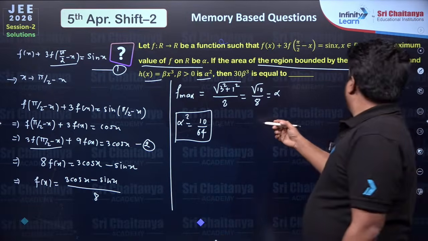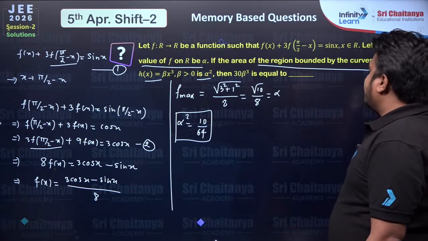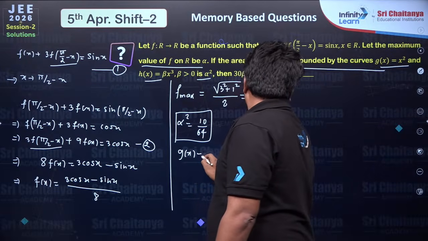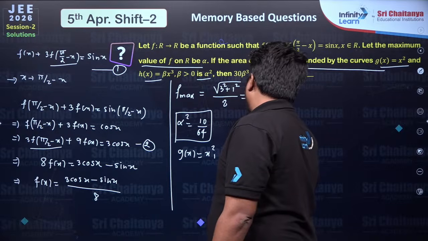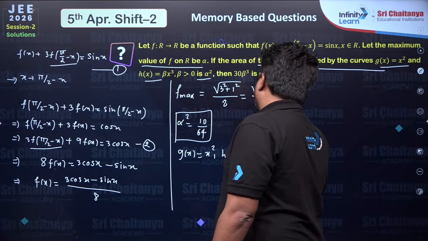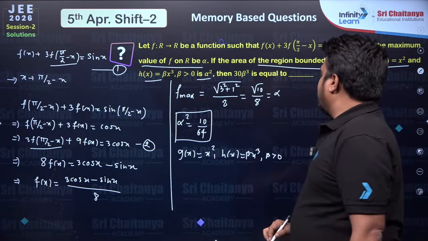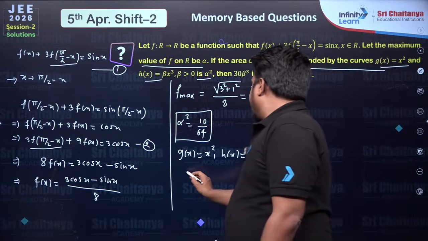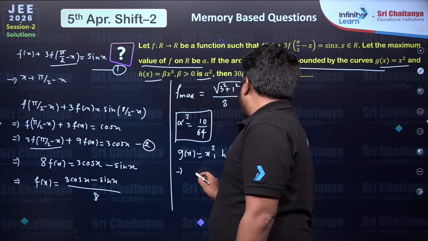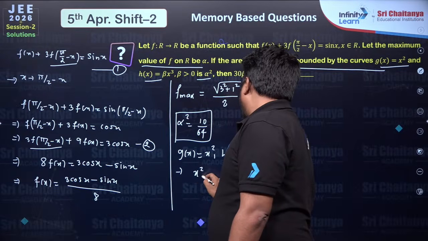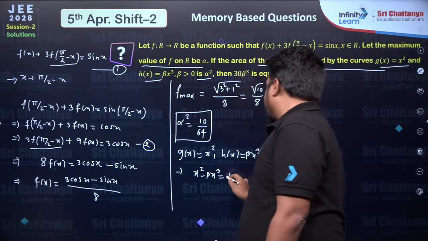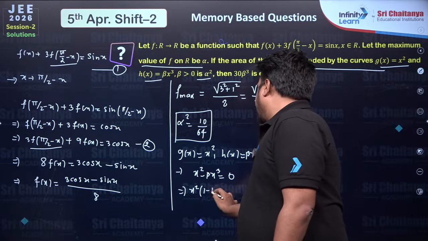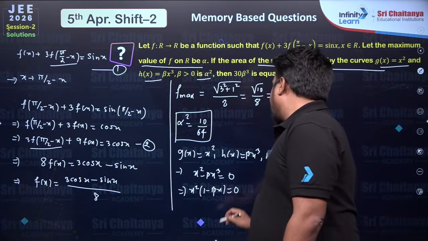Now we know that g(x) equal to x square and h(x) equal to beta x cube. So let's write g(x) is equal to x square, h(x) is equal to beta x cube, beta is positive. So the area enclosed by these two curves is alpha square. So let's try to find the points of intersection. So x square minus beta x cube equals 0. From here, if you take x square common, 1 minus beta x is equal to 0.